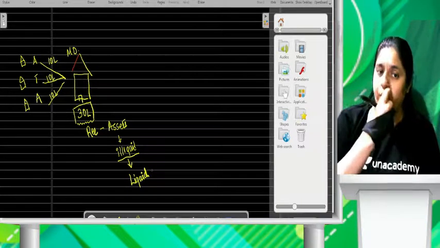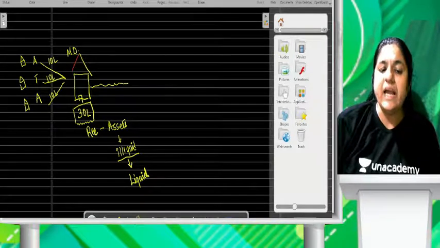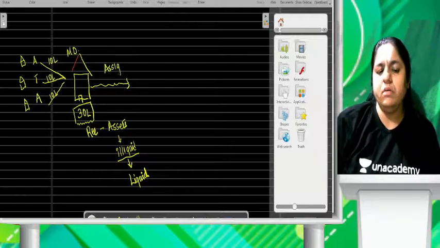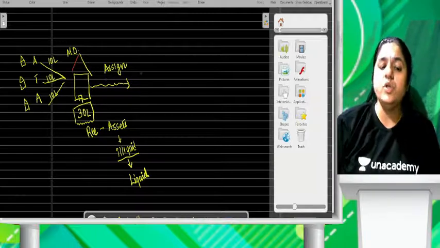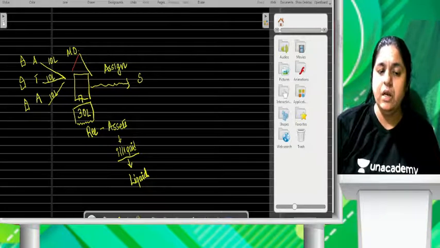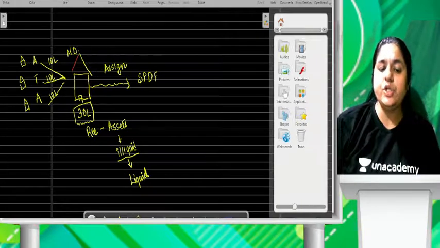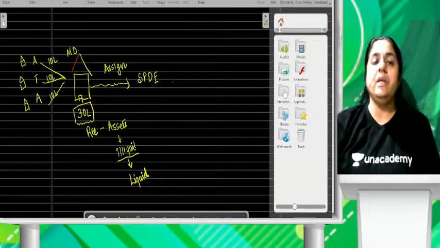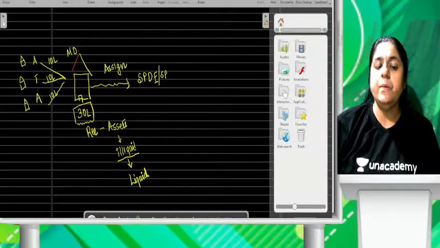Now what will they do? What will SBI do? SBI will assign the receivables. I can use the word assign, whatever you are comfortable with. Give is not a good word to write. You can say assign. Assign receivables to a special purpose distinct entity. Special purpose distinct means a different entity. So they will assign it to an SPD, that is a special purpose distinct entity, or you can say SPV, that is a special purpose vehicle.